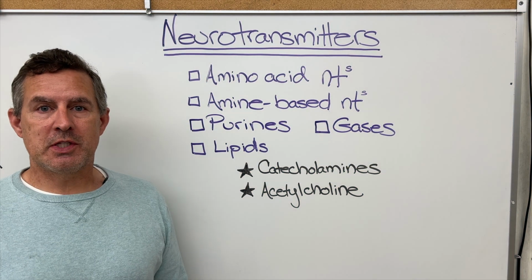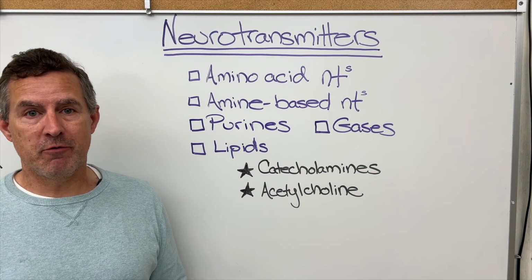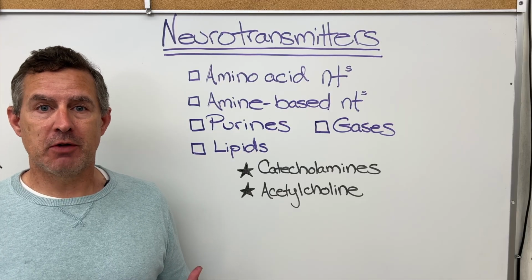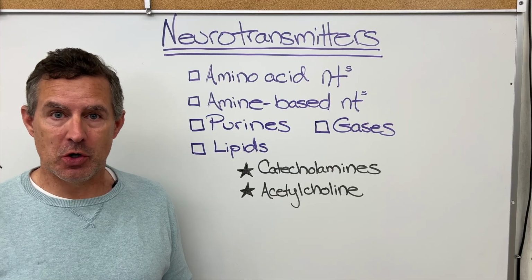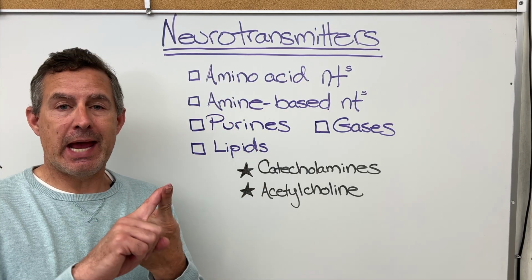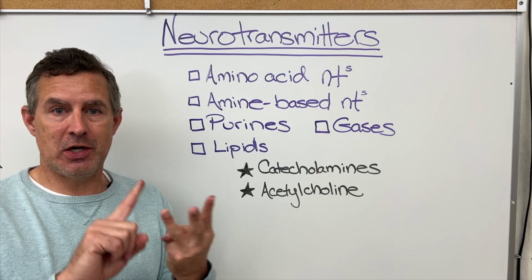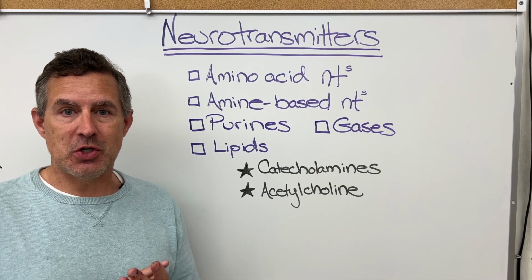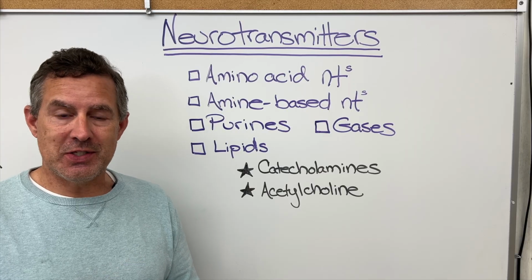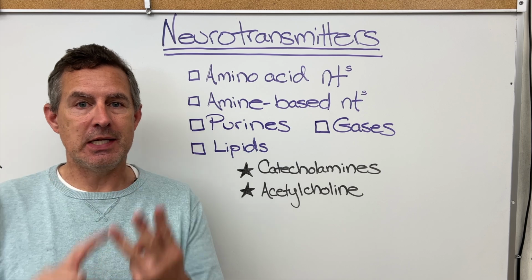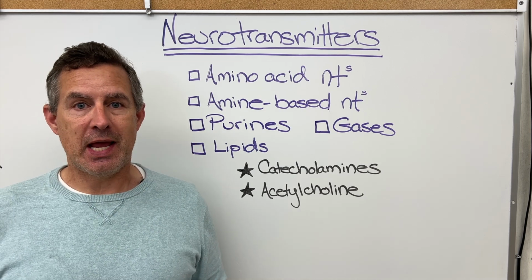Let's talk more specifically about different types of neurotransmitters. There's a wide breadth of different types of neurotransmitters that are released from neurons. Amino acid neurotransmitters are things like GABA, glutamate, and aspartate. And those are just three examples of amino acid neurotransmitters. What this means is that in this case, GABA, glutamate, and aspartate individually function as amino acids.